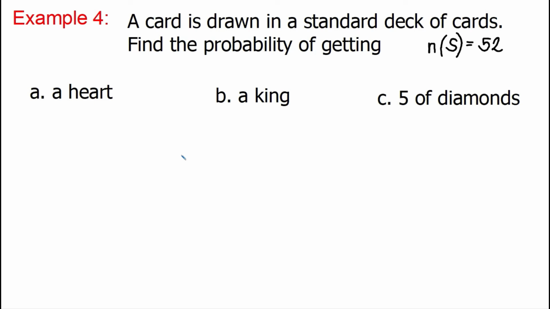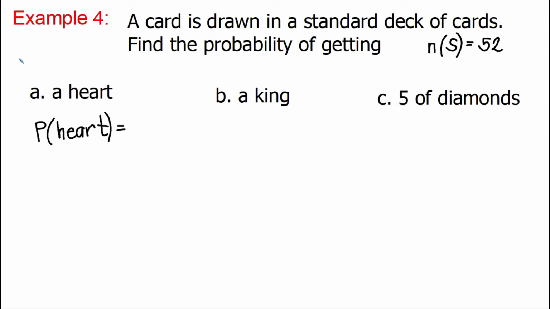We no longer need to write the sample space itself. The cardinality is actually what matters. So, what is the probability in letter A? What is the probability of getting a heart when you draw a card? Okay. So, how many hearts are there in a standard deck of cards? If your answer is 13, you are correct. How did it become 13? Because ace of hearts, 2 of hearts, 3 of hearts, up to 10 of hearts, and then jack of hearts, queen of hearts, and king of hearts. So, all in all, 13.